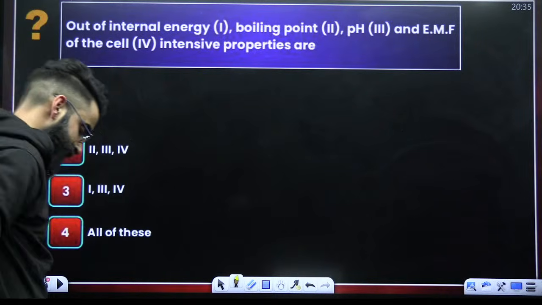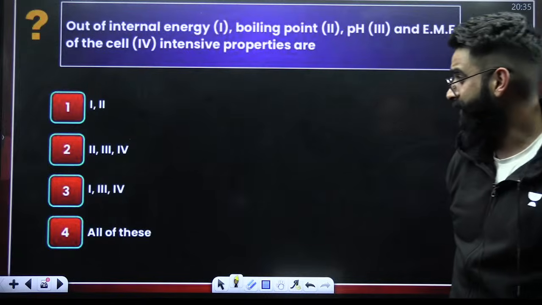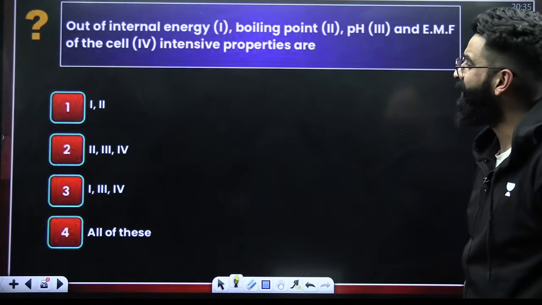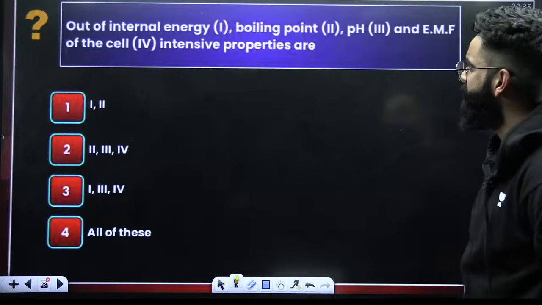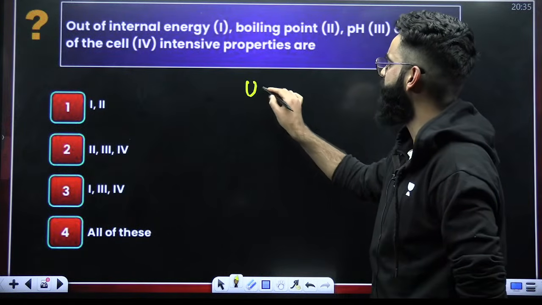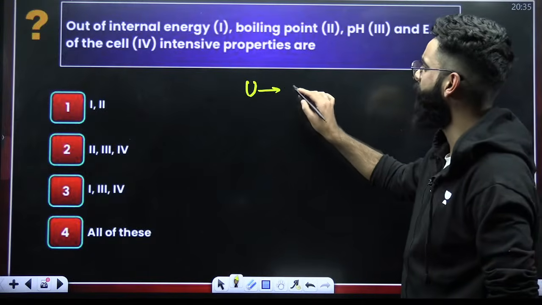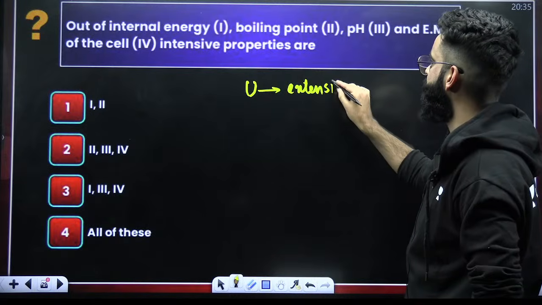All right. This is one basic question. And these sort of questions also come in your examination at times, right? Simple, easy-kill questions. Out of internal energy, boiling point, pH and EMF, which are intensive properties? See, first of all, when you talk about internal energy, enthalpy, entropy, Gibbs free energy, those are all your extensive properties. So this is extensive in nature.